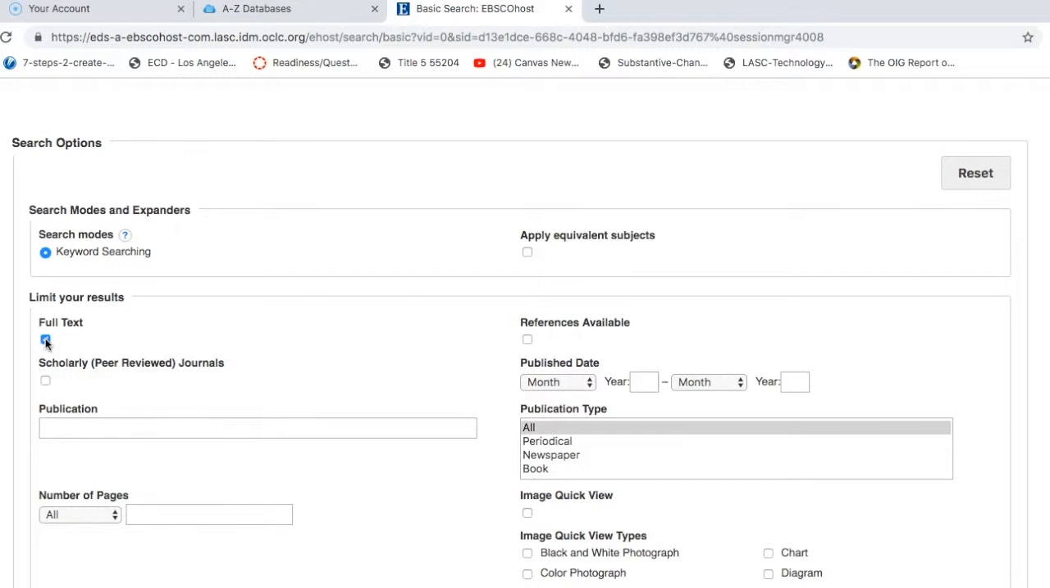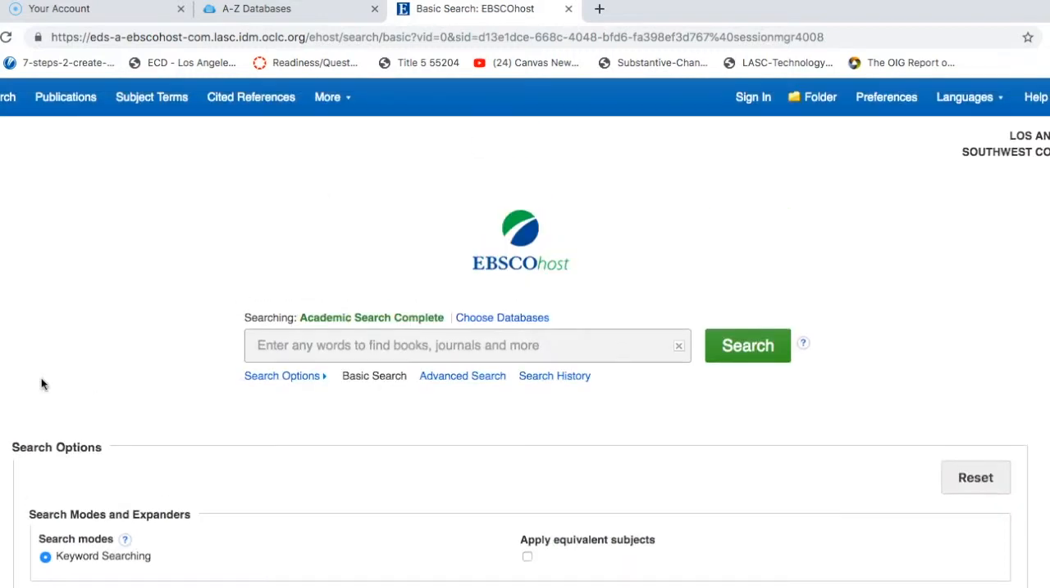I also really recommend clicking scholarly peer-reviewed journals. If you click this box, it will limit your search results to just scholarly journals that have been peer-reviewed. And what that means is other experts in the field have reviewed the articles, have reviewed the information and approved it. So you know you're getting really the best, most reliable sources. So I recommend at least starting your search that way with that box checked.